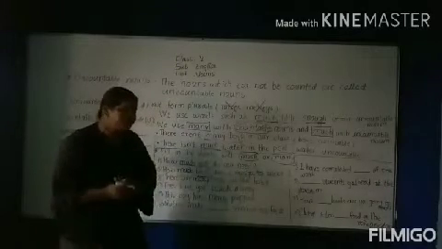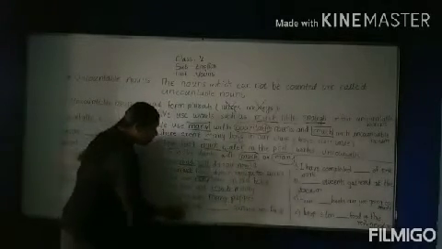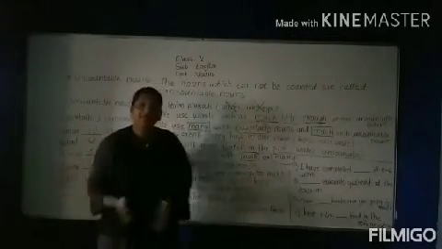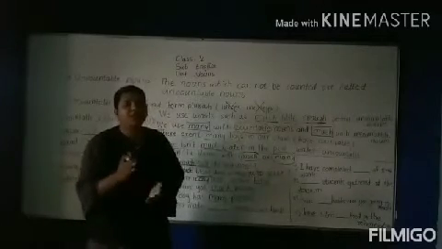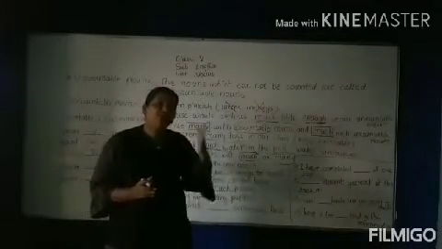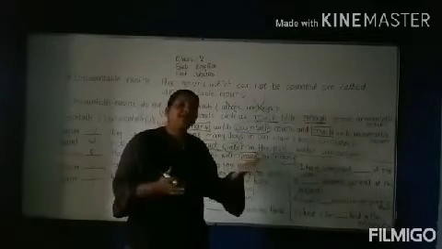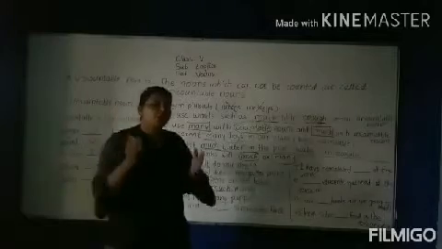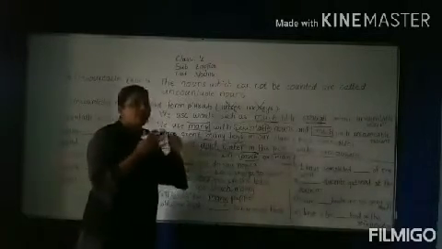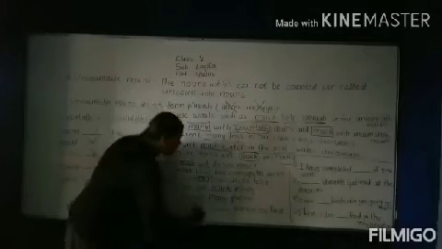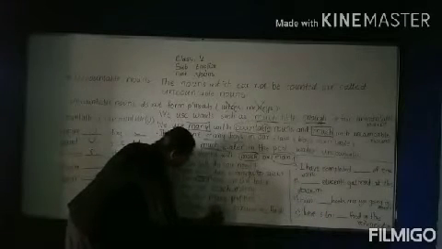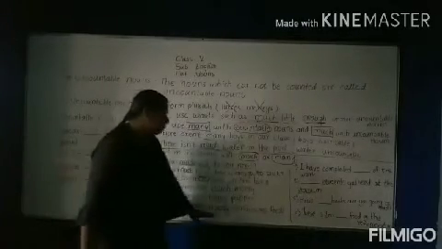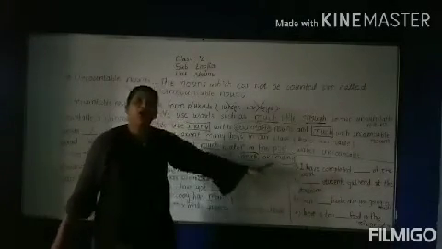Okay. Now see the next example: mother made dash sandwiches for all. Now sandwiches. Yes, sandwiches we can count, that is 1 sandwich, 2 sandwiches, 3 sandwiches, 5 sandwiches, 10 sandwiches. We can count the sandwiches. So this is a countable noun. So what will we write here? Many. So mother made many sandwiches for all.